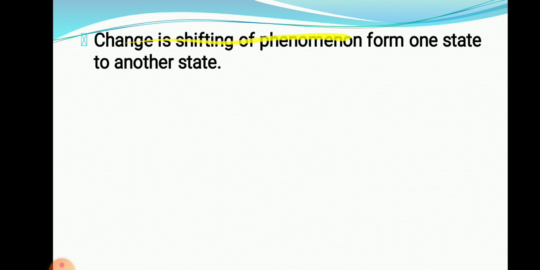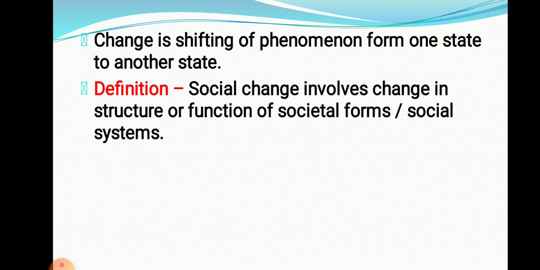Basically, change is the shifting of phenomena from one state to another state. Shifting of one aspect into another aspect is called change. For example, after germination, a seed is converted into a plant. That is the change, one phenomenon from one state to another state. So, what is social change? Here we are going to study the social aspects.